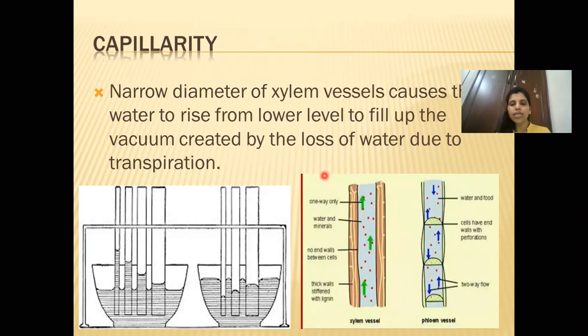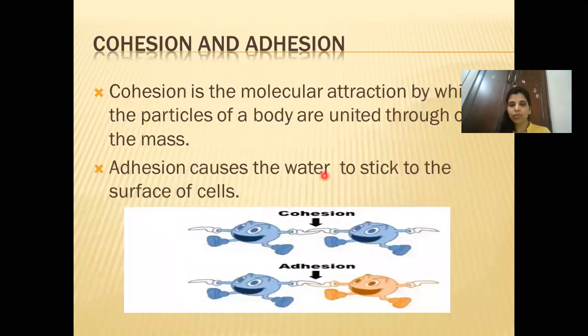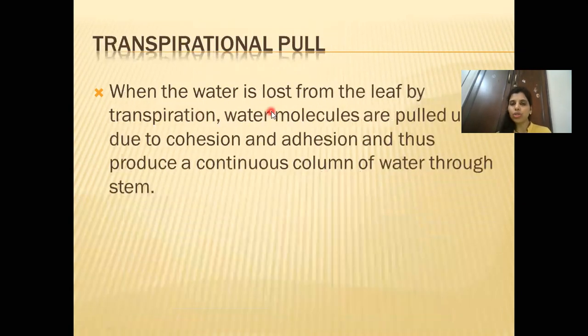Now the next one is transpirational pull. As we have seen in the last chapter, transpiration means loss of water from the aerial parts of the plants. Whenever there is loss of water, a partial vacuum is created, and the water is pushed in the upward direction.